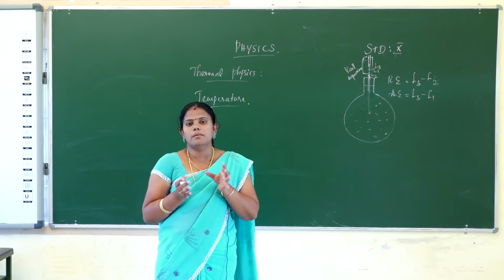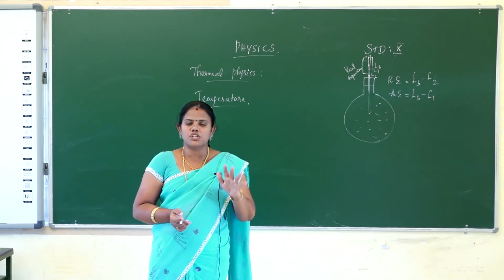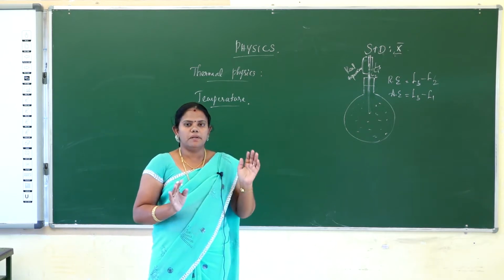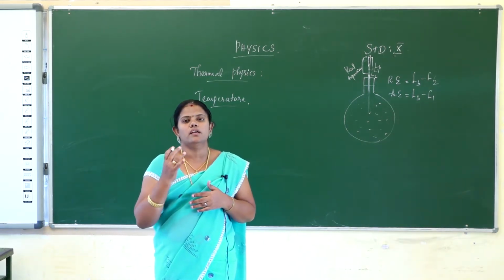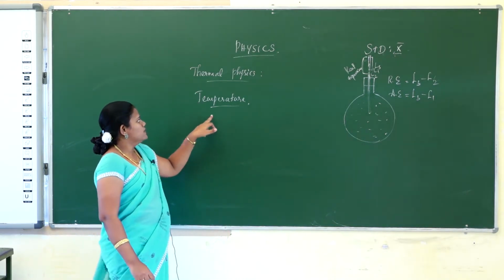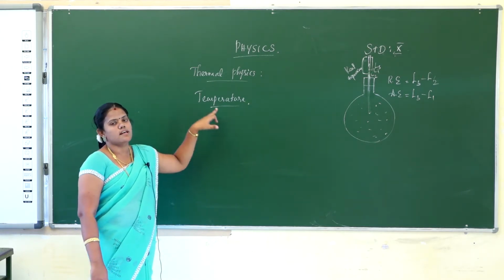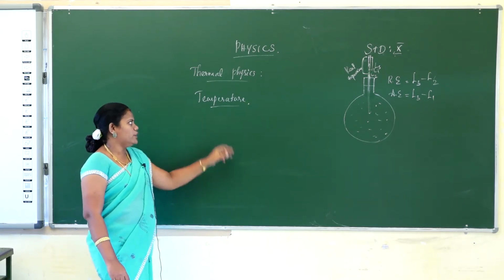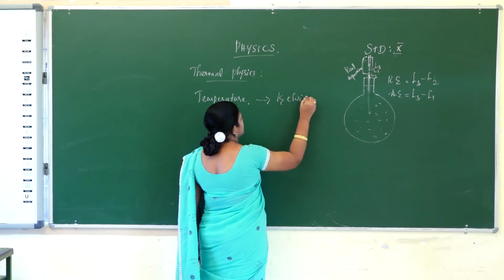It also mentions the magnitude value of hotness and coldness of a body. But heat just mentions the heat energy only, whereas temperature gives the magnitude value of hotness and coldness of the body. So how will you define temperature? It is the degree of hotness or coldness of a body, and the unit of temperature is Kelvin.